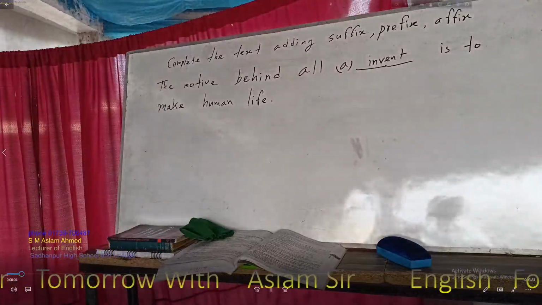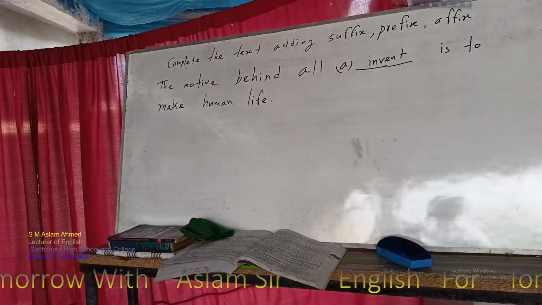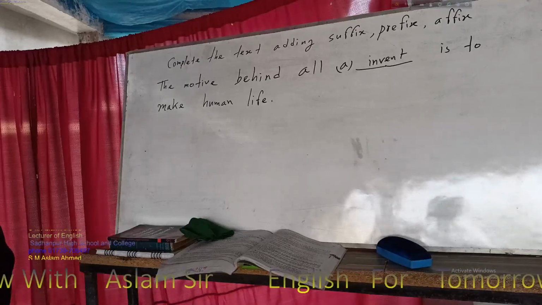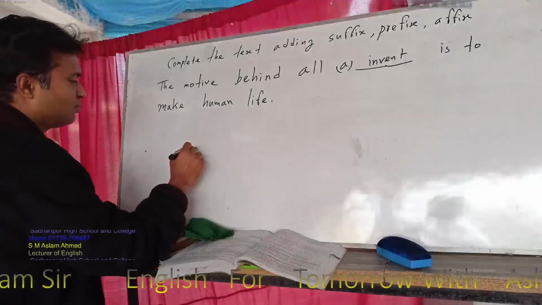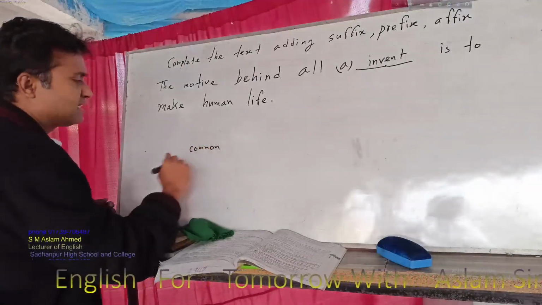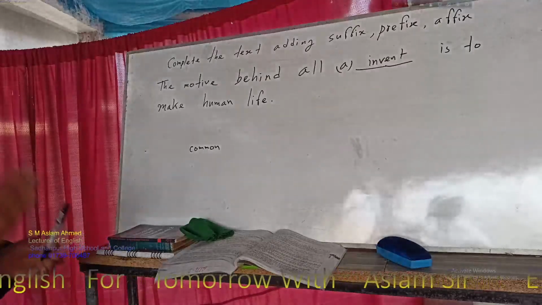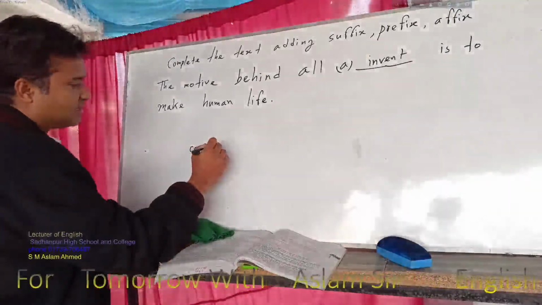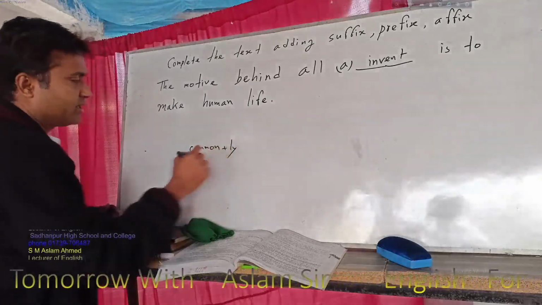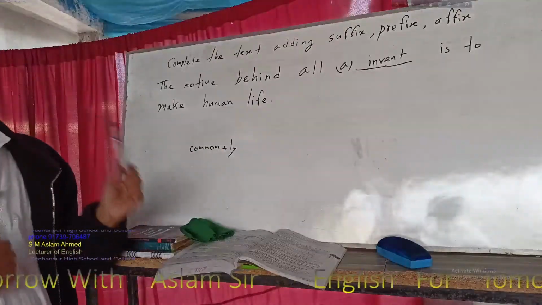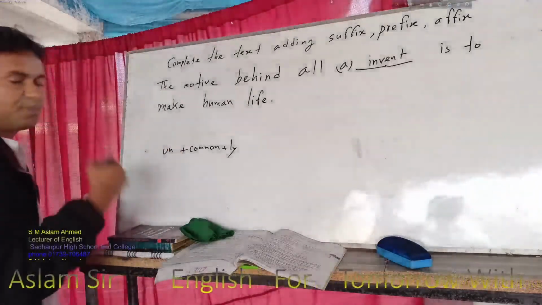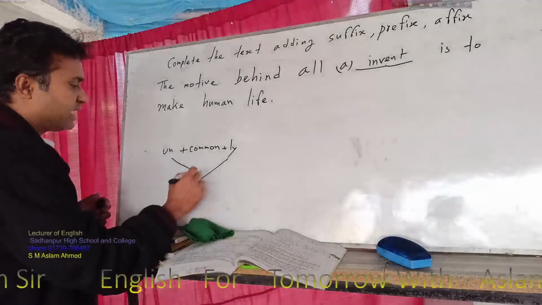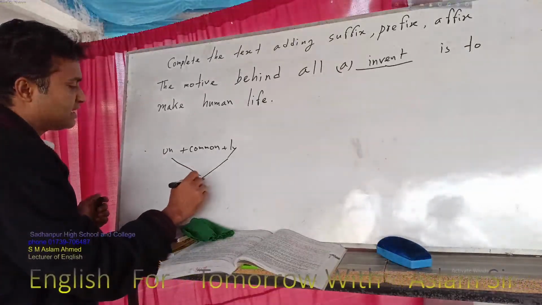So we can see that complete the text adding suffix, prefix and affix. You know what's the meaning of the suffix? Suffix means something that sits after. For example, this word common. This is the root word and you have to add something at the last, so we can add ly, commonly. This one is the suffix. And if we add un, uncommon, this one is the prefix. And if you use both at a time, you can say that is affix.